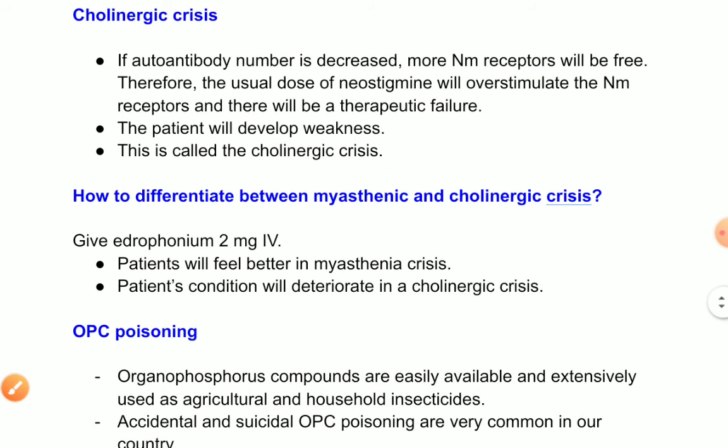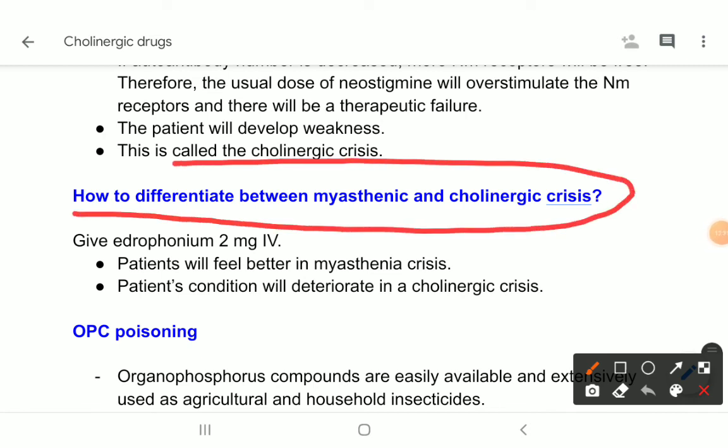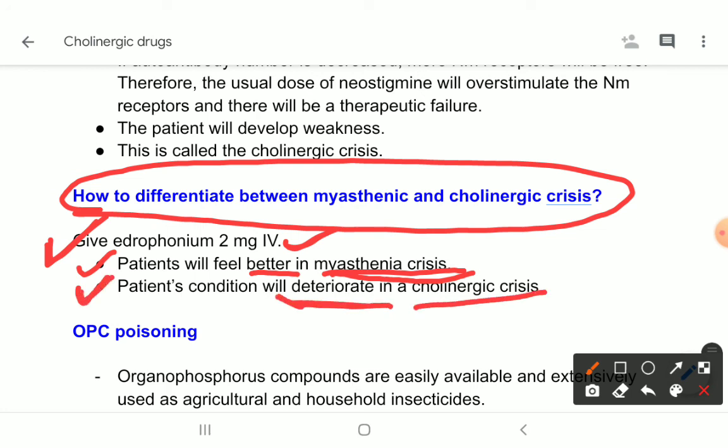Now, how will you differentiate between myasthenic crisis and cholinergic crisis? Just give edrophonium 2 mg IV. Okay, as edrophonium is a cholinergic drug, it will increase the acetylcholine level at the NM receptor, so the patient will feel better in myasthenic crisis, but the patient's condition will deteriorate in cholinergic crisis. Okay.